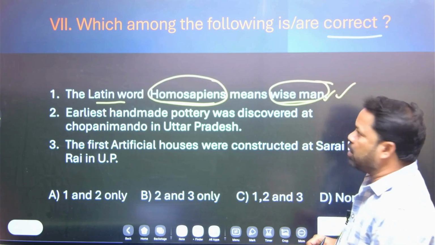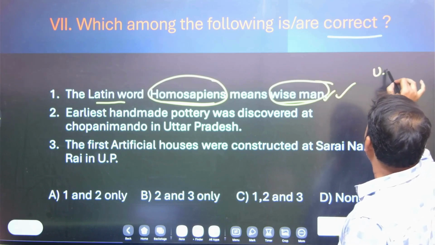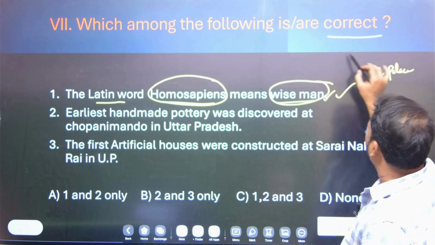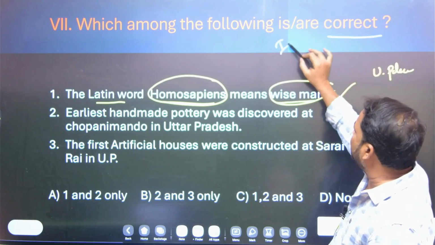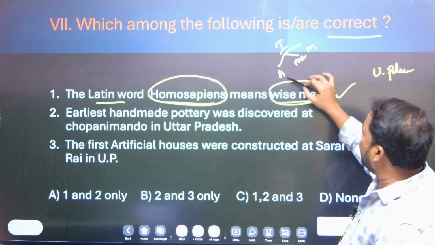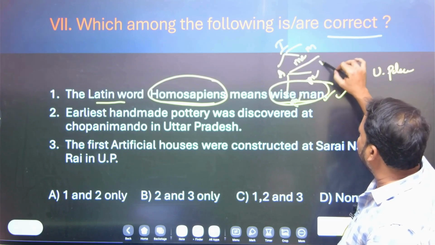The first time Homo sapiens evolved was in the upper Paleolithic period. You know very well, Indian history is divided into ancient, medieval and modern, and ancient India is again divided into prehistory, proto-history and history.